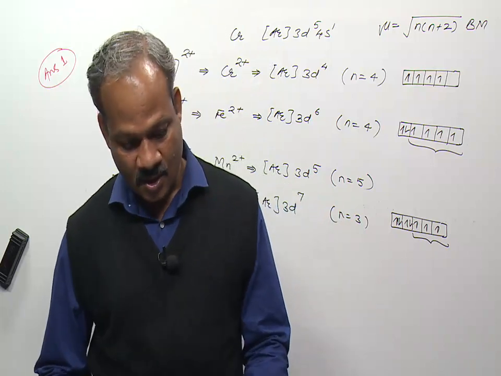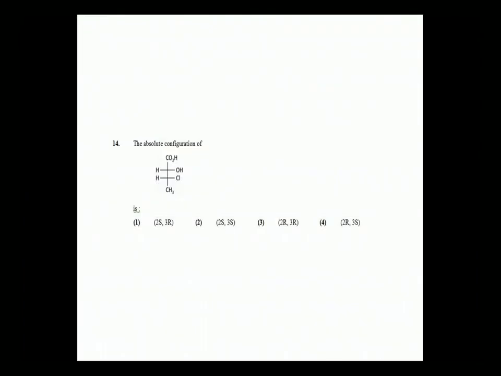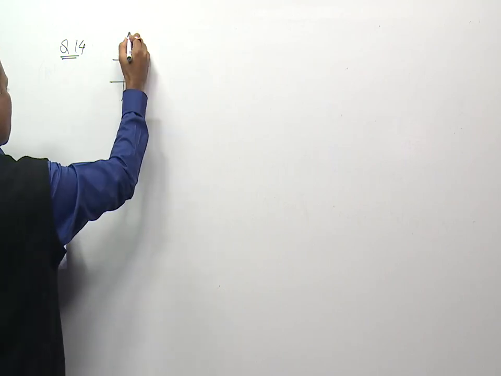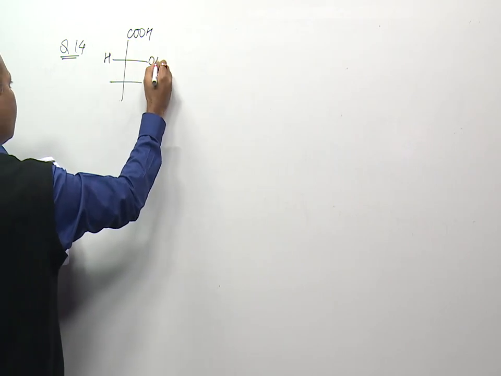Next come to question number 14. Now question number 14 is based on R and S configuration. A compound is given. We have to identify the configuration of chiral carbon atom. So for R and S configuration, let's say this is the structure of compound given.